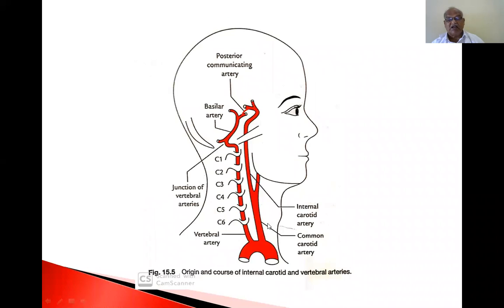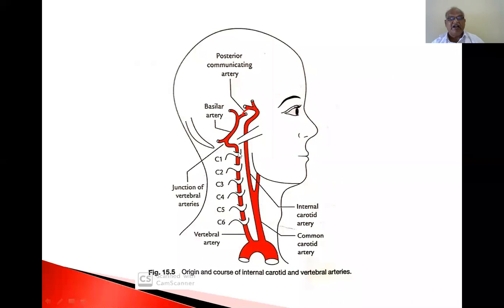Now this is the internal carotid artery. The common carotid artery divides into the external carotid and internal carotid artery. The vertebral artery arises from the subclavian artery, goes through the foramen transversarium of C6, C5, and C4 up to C1.